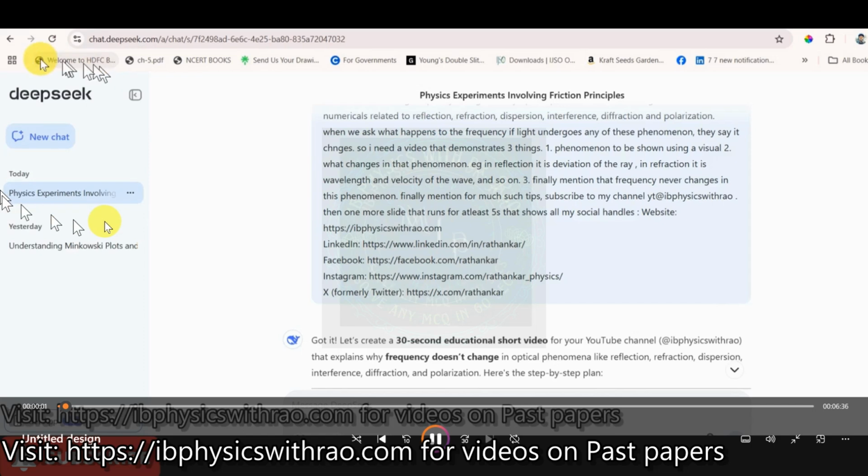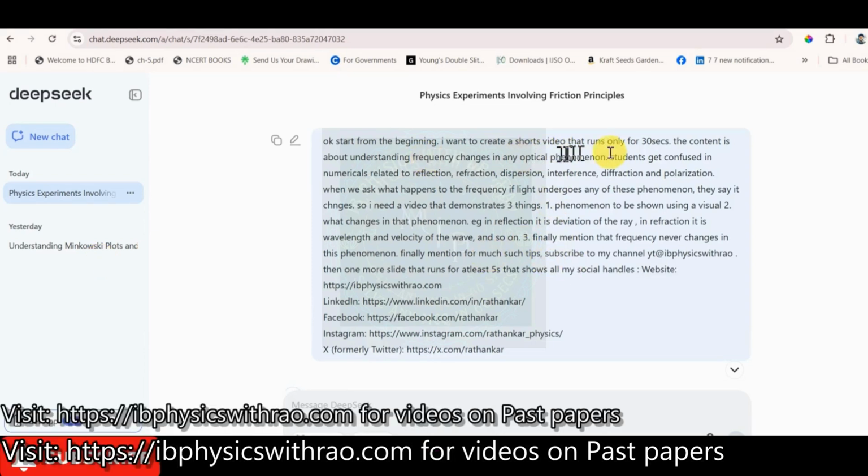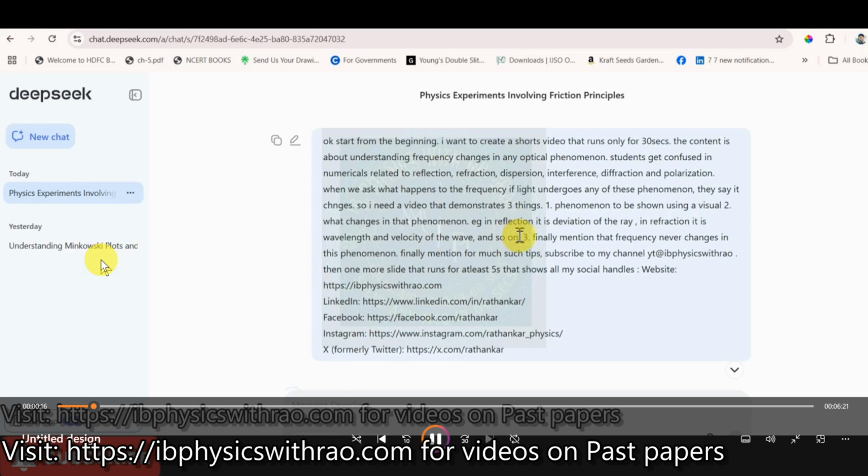So this is the engine that I'm using over here, and this is the prompt that I gave. As you see, the prompt very clearly says I want to create a short video which runs for 30 seconds about the phenomena of refraction, dispersion, and so on, and what I need for it to continue. I have put that there.